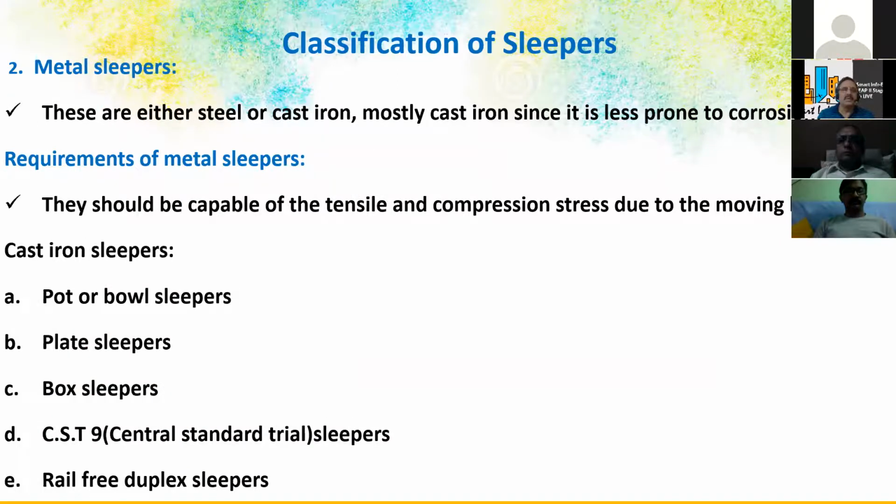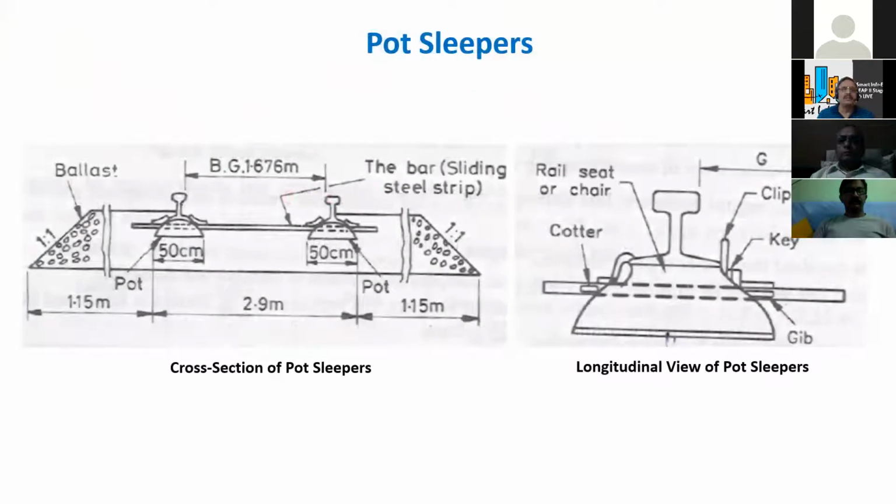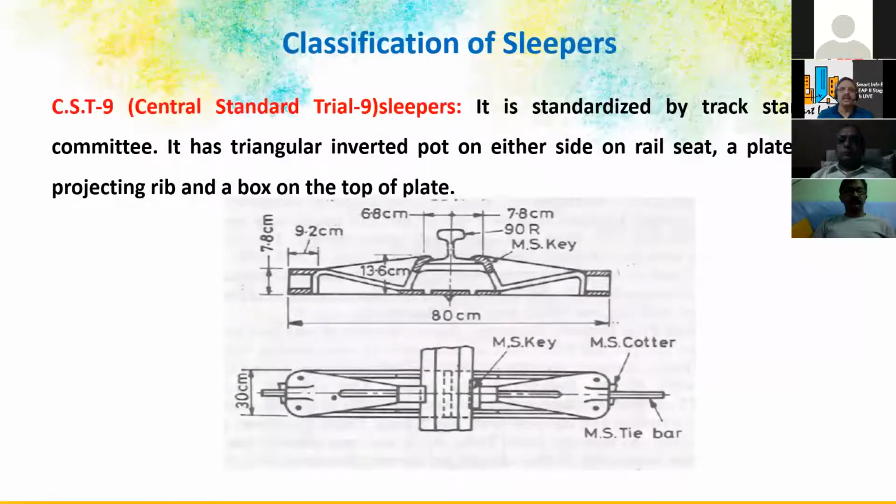And metal sleepers, we have pot bowl sleepers and plate sleepers, we have box sleepers, and CST9, which is the latest, and rail-free duplex sleepers. So these are the pot or bowl sleepers we have. Effective bearing is 0.2 square meters. And this is the pot bowl sleeper connected with a rod. This is the pot bowl sleeper bearing of 50 centimeters. And this is the CST9 sleeper, a very well engineered sleeper.